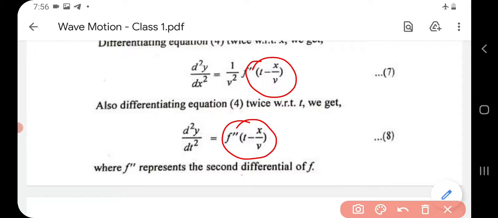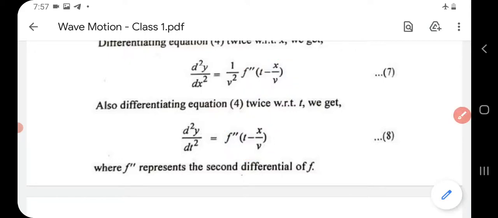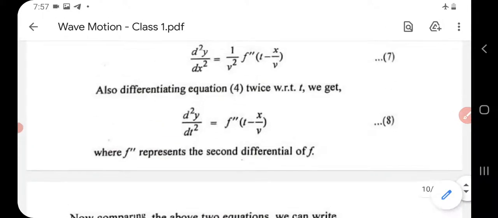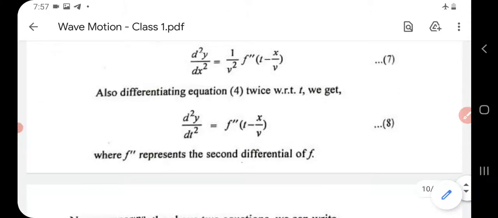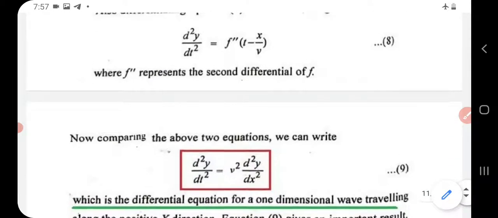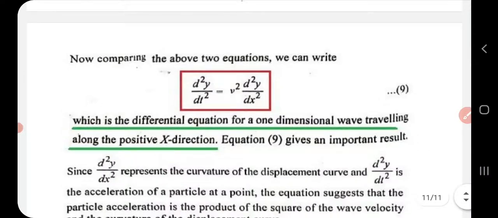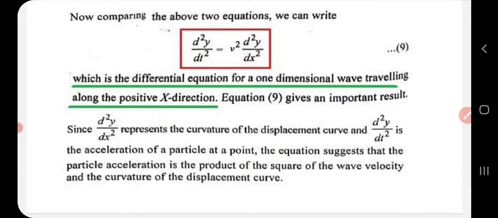So on comparing equation 7 and 8, we can write d square y by dt square is equal to v square d square y by dx square. Okay, so this is the most important equation, or it is the differential equation for one dimensional wave traveling along positive x direction. See the equation 9, that's an important result.